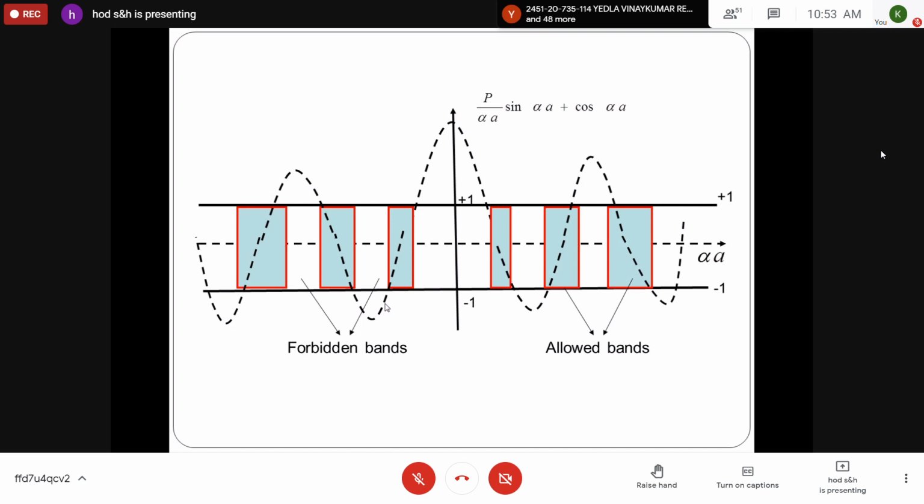This graph is very important in the Kronig-Penney model. Alpha a along x-axis and the LHS of the equation along y-axis. The dotted line represents the propagation of an electron. From this, we can draw some conclusions.